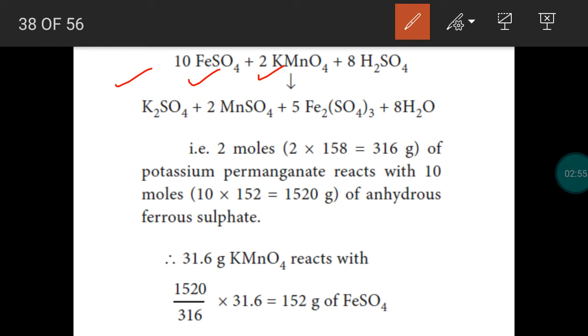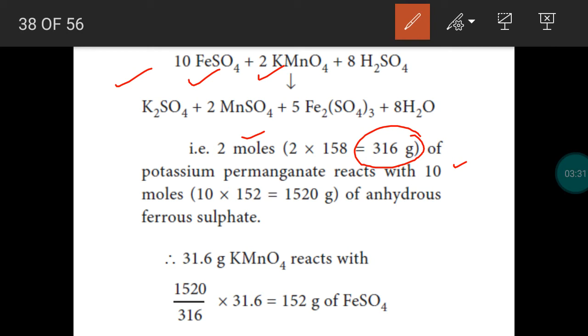So the reaction is explained based on mole concept. 2 moles of potassium permanganate combines with 10 moles of anhydrous ferrous sulfate. Now we have to confirm that 31.6 gram of potassium permanganate combines with 152 gram of ferrous sulfate. To confirm that, we calculate the mass of potassium permanganate in this balanced chemical reaction. So 2 moles potassium permanganate means how much mass? 316 gram, right?